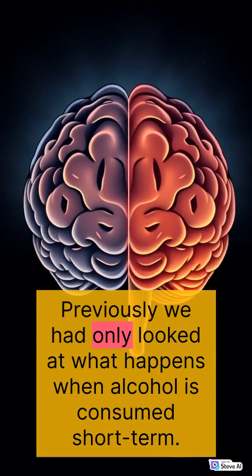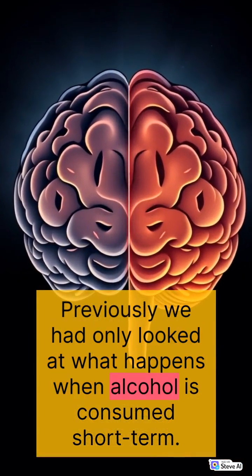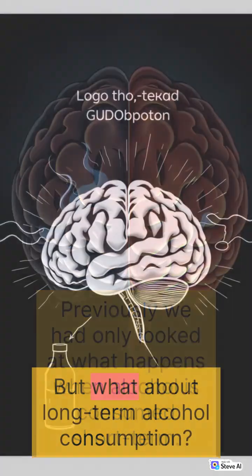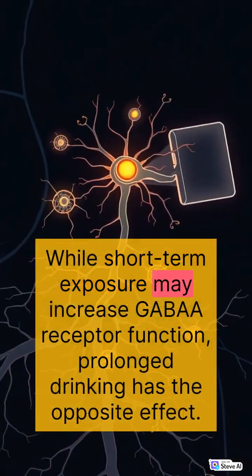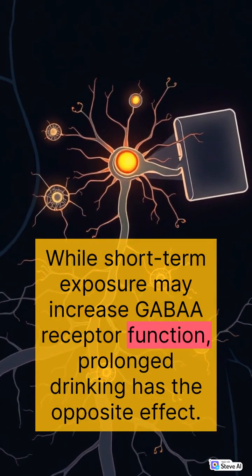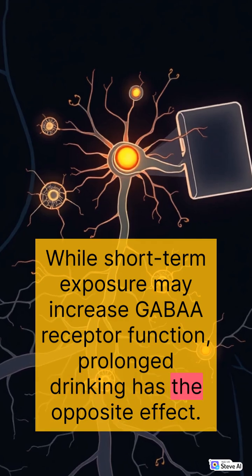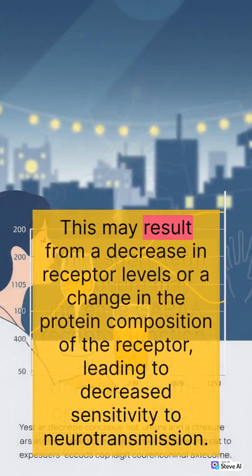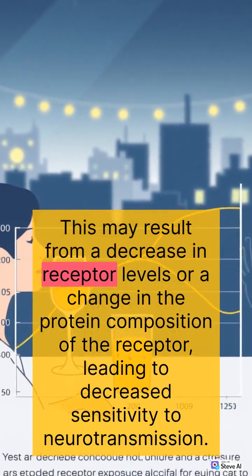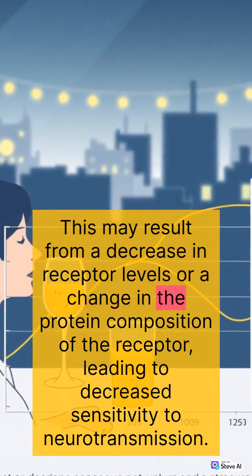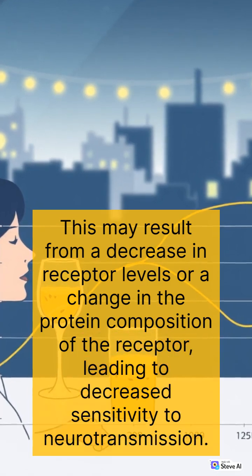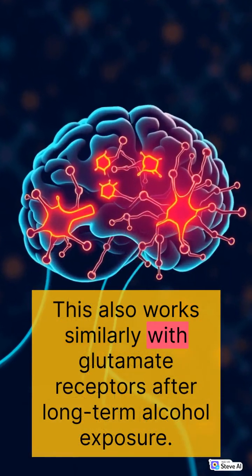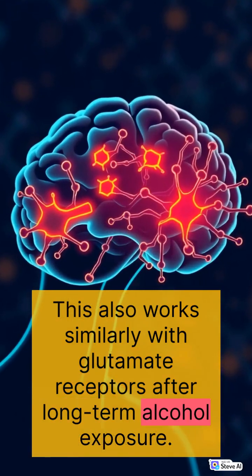Previously we had only looked at what happens when alcohol is consumed short-term. But what about long-term alcohol consumption? While short-term exposure may increase GABAA receptor function, prolonged drinking has the opposite effect. This may result from a decrease in receptor levels or a change in the protein composition of the receptor, leading to decreased sensitivity to neurotransmission. This also works similarly with glutamate receptors after long-term alcohol exposure.